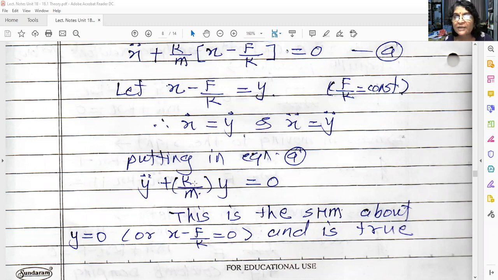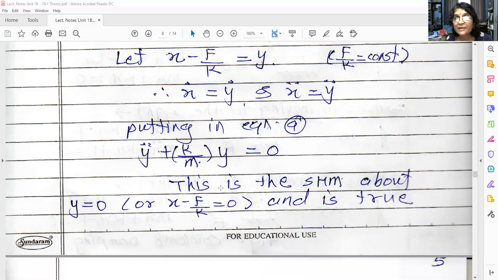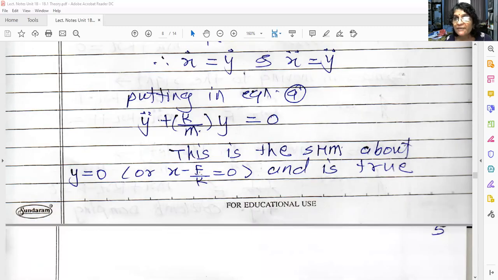Is it not the equation of SHM? We have studied the equation of SHM: x double dot plus omega n square x is equal to 0. Only here, instead of x, the parameter is y. So y double dot plus omega n square into y is equal to 0. This is nothing but the equation of SHM, where y is equal to x minus F upon k.